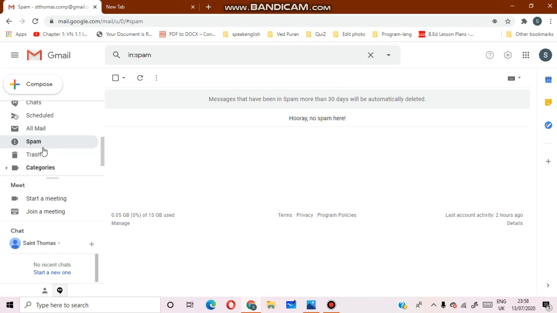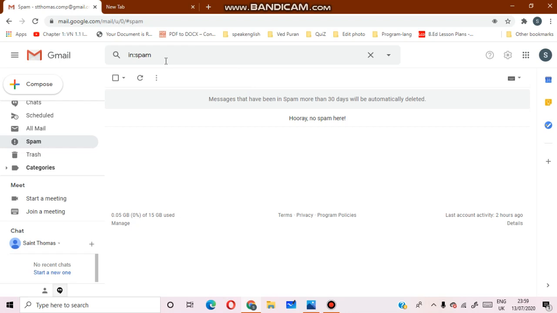This is your spam option. Using this option you can delete spam, but there is no spam, so you won't be able to see the spam files or folders. But using this option you can delete spam files or folders.